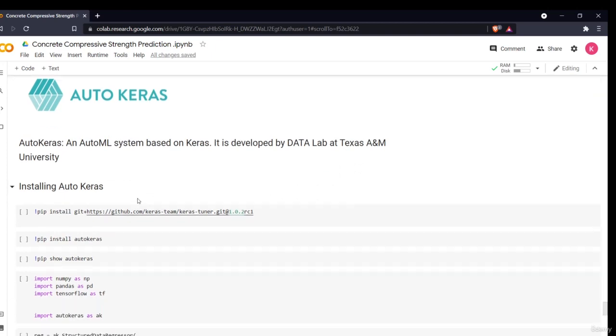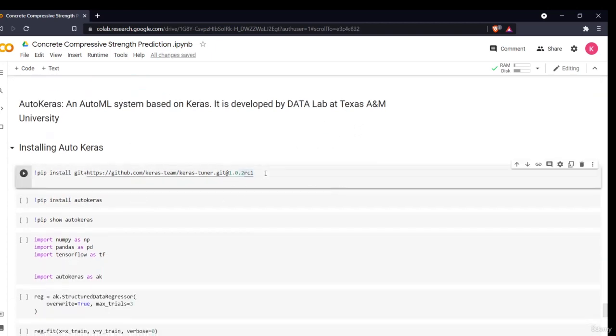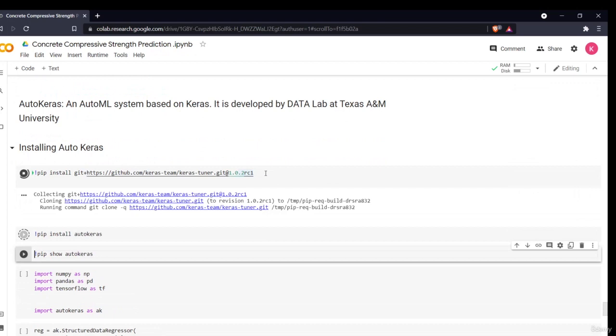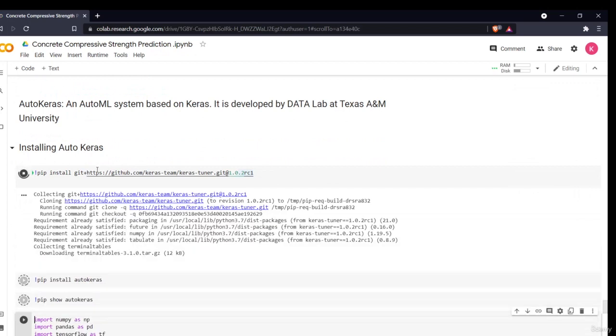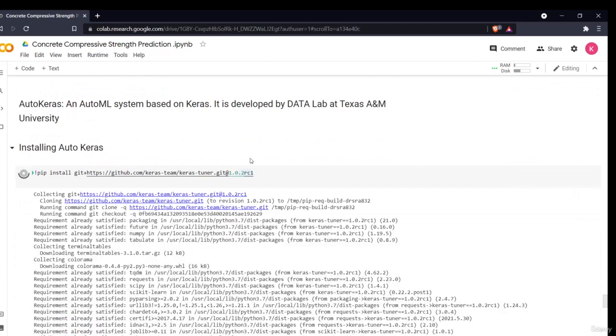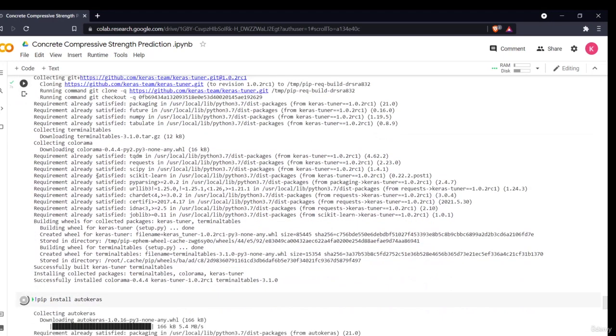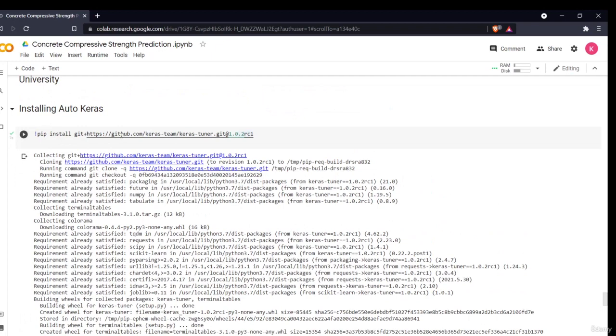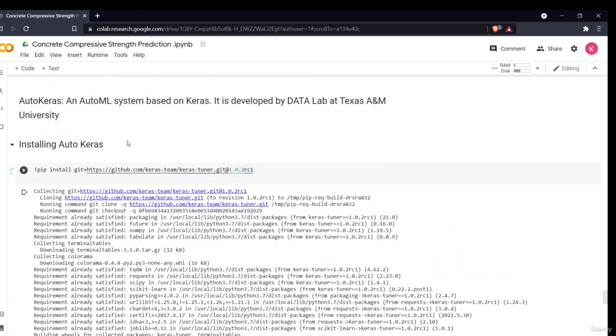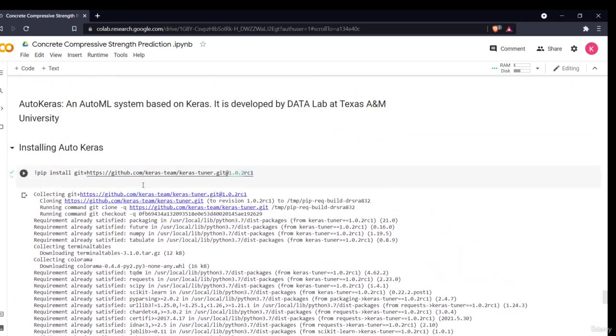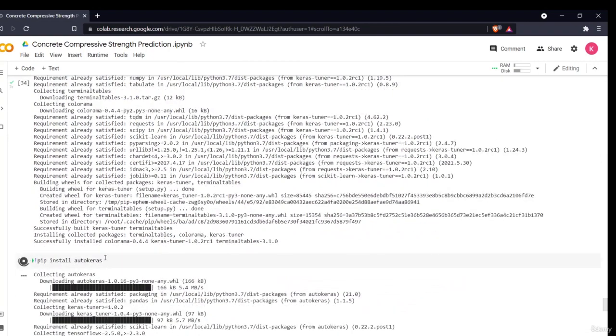The very first thing you have to do is install AutoKeras. For that you have to write these commands. If you are using a local environment or Google Colab environment, you can simply write this in your notebook with an exclamation mark, and install all of these libraries. This will basically create an environment for TensorFlow and AutoKeras. Then this will install AutoKeras.